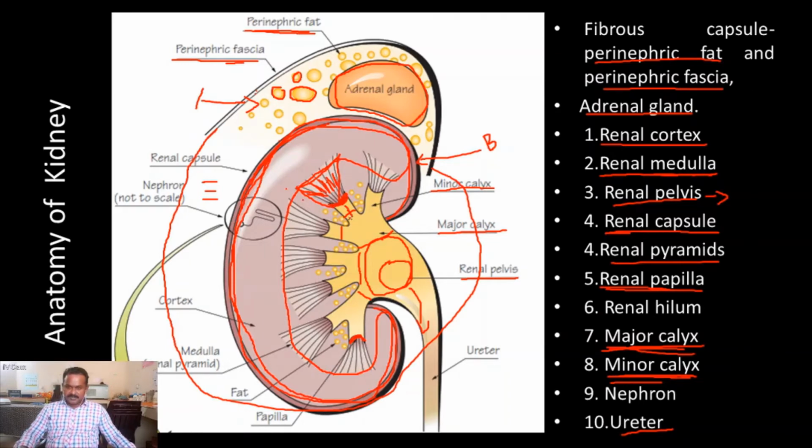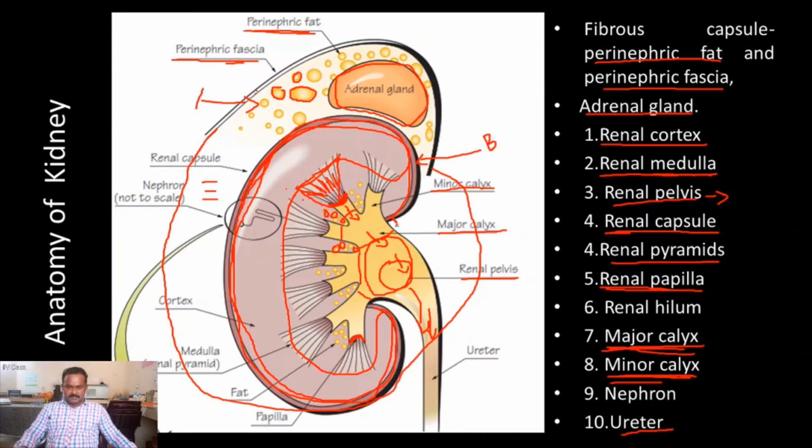Finally, the urine comes to the minor calyx, followed by the major calyx, followed by the renal pelvis, and followed by the ureter. The junction of the minor calyx contains some fatty-like globules. These globules separate the minor calyx from the major calyx.